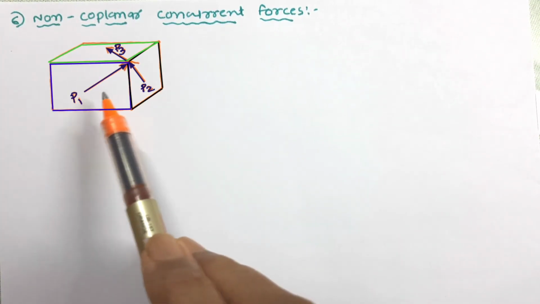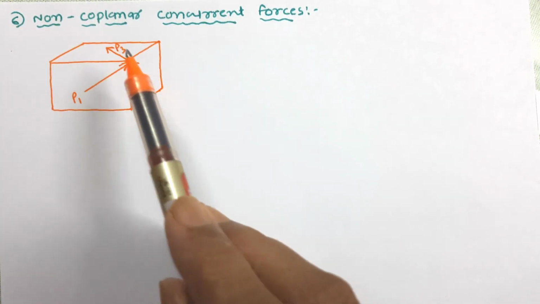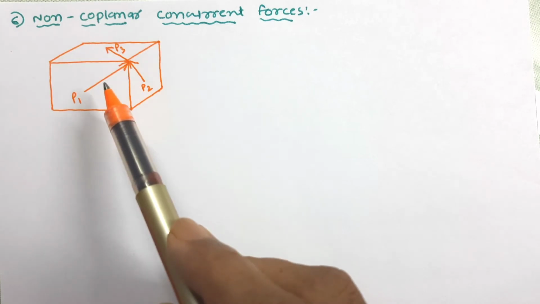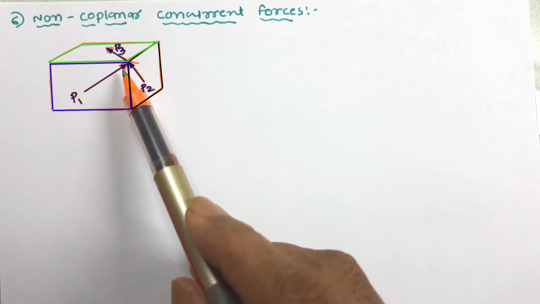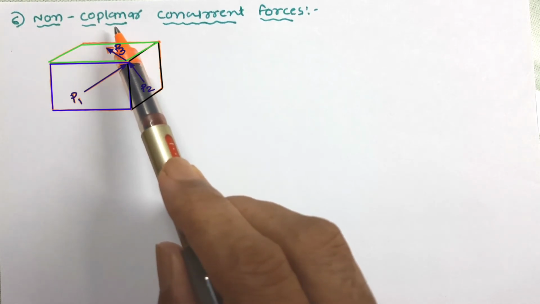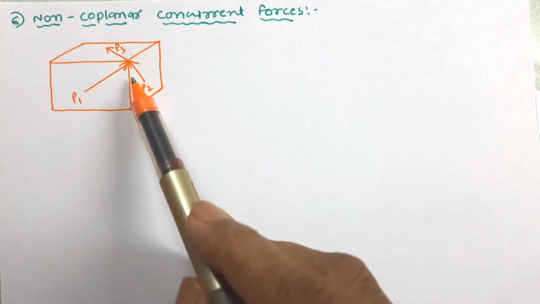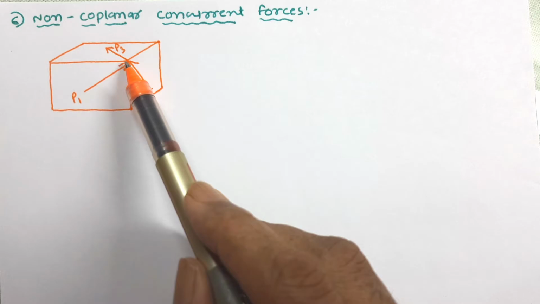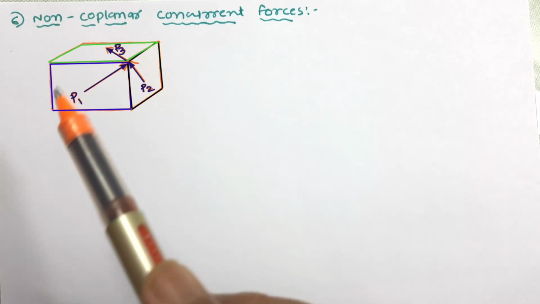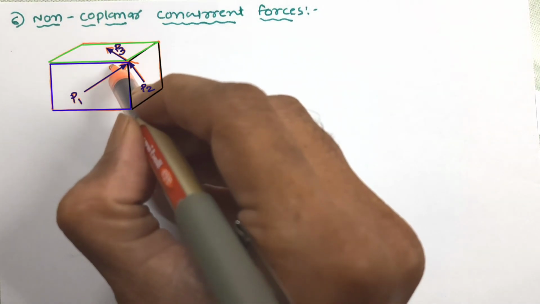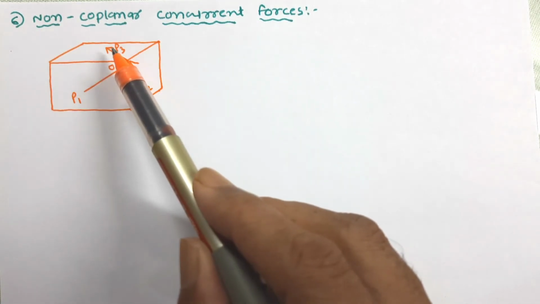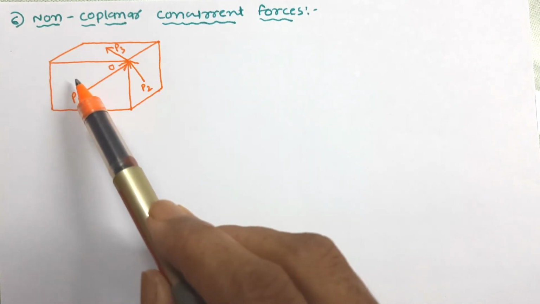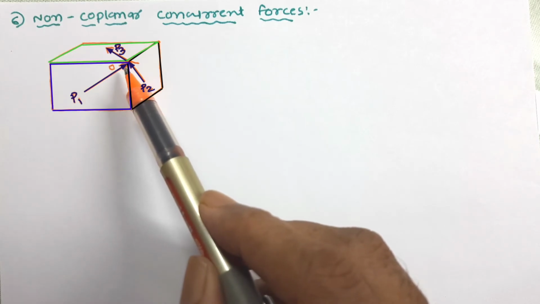In this figure, three different forces P1, P2 and P3 are acting. These forces are not lying on the same plane, that's why they are non-coplanar forces. However, their axis is passing through this common point, we can say O. So these three forces are called non-coplanar concurrent forces.